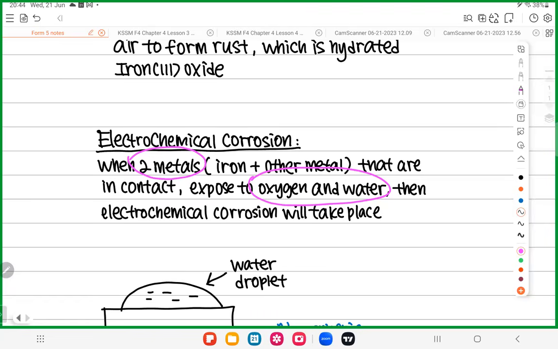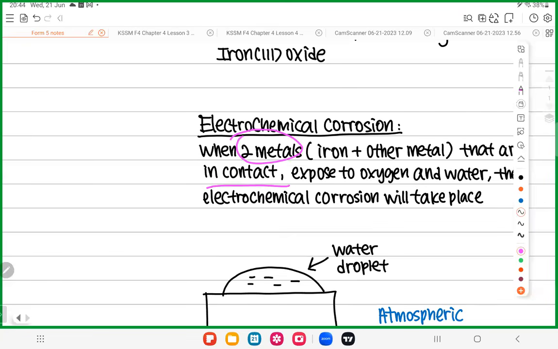Then only it is electrochemical corrosion. And these two metals must be in contact. In contact means they must be touching, directly or indirectly.